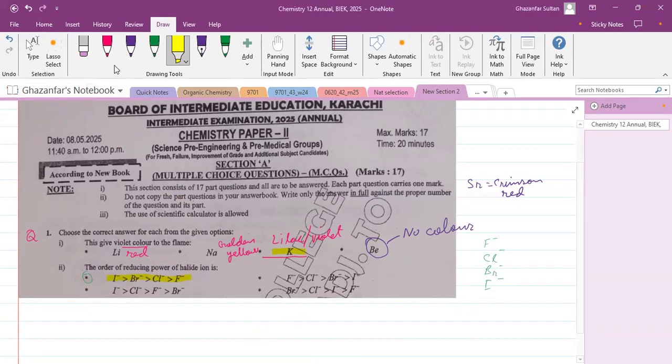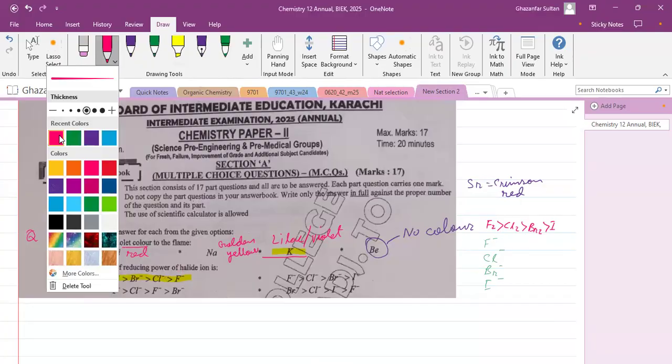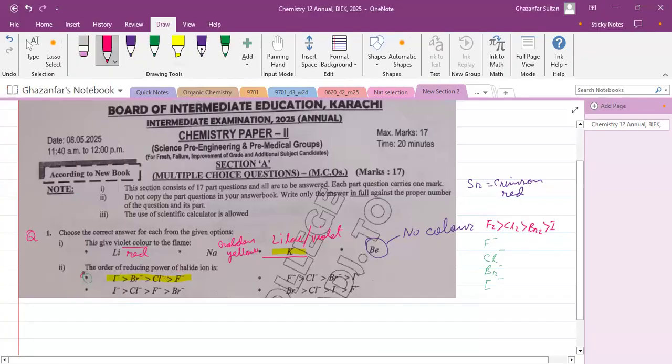But if we talk about oxidizing capability, then oxidizing capability is more for fluorine as compared to chlorine, as compared to bromine, and as compared to iodine. But here we are asking about the reducing power of the halide. So reducing power is the reversal of this oxidizing power. So the correct option is the first one.